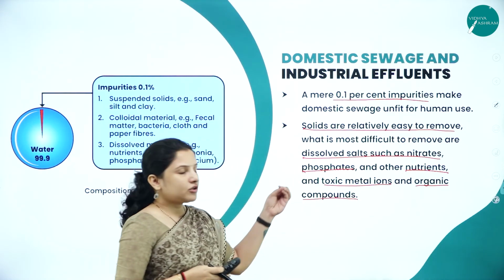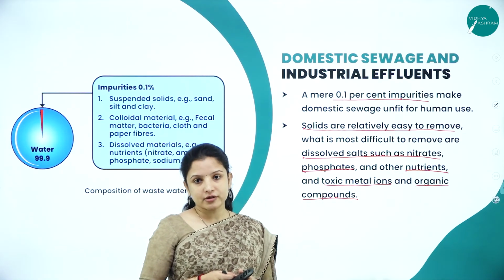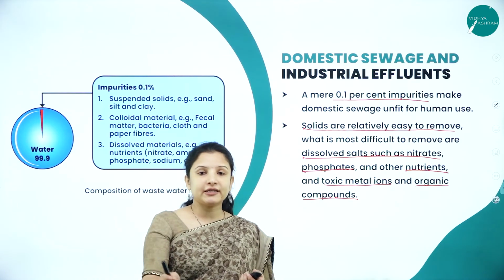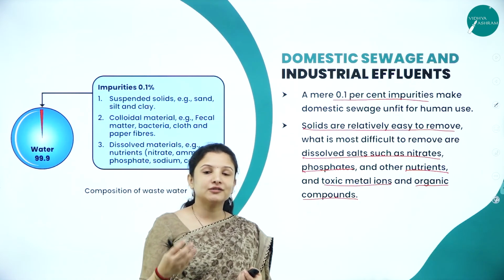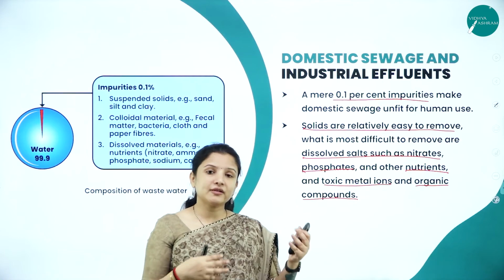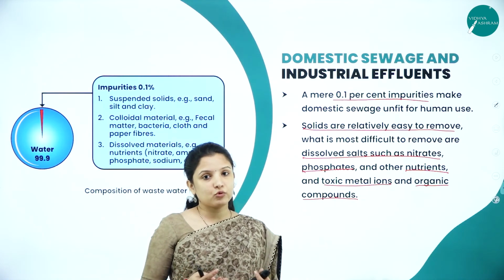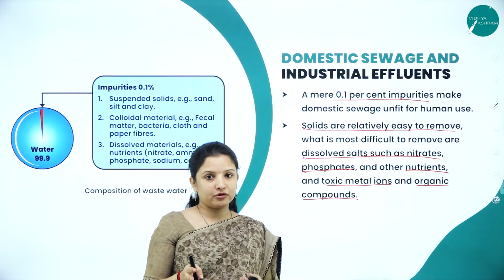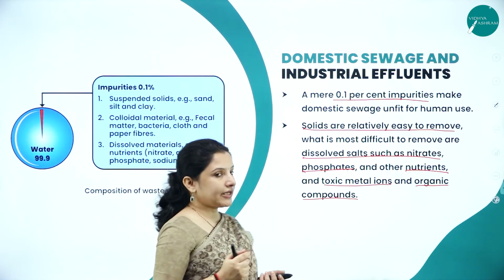Why? Because these would get dissolved in water. Solid waste, you can see floating on the water. So either using a net manually itself, you can easily remove it. That is not a problem. But what about the dissolved salts and the different metal ions or the agrochemicals or whatever is mixed in the water? It is dissolved in water. Now, how can you remove it? It is very, very difficult to remove. Hence, prevention of water pollution is always the best strategy rather than to regret later.